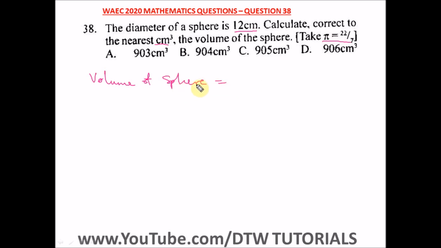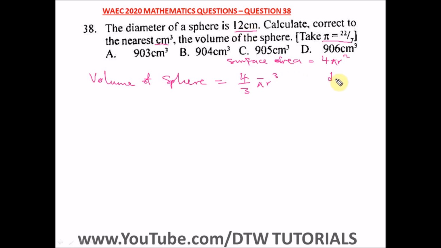So the volume of a sphere is 4/3 pi r cube, and just to remind you, the surface area of a sphere is 4 pi r square. But we're concentrating on this. I just did this to remind you. So the volume of a sphere is what? 4/3 pi r cube.